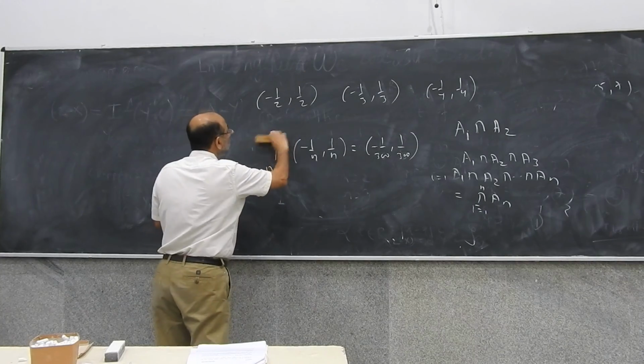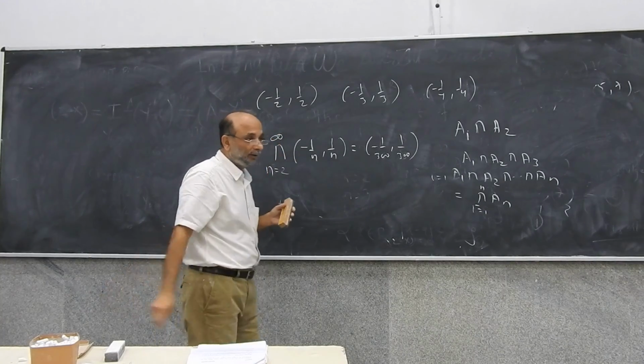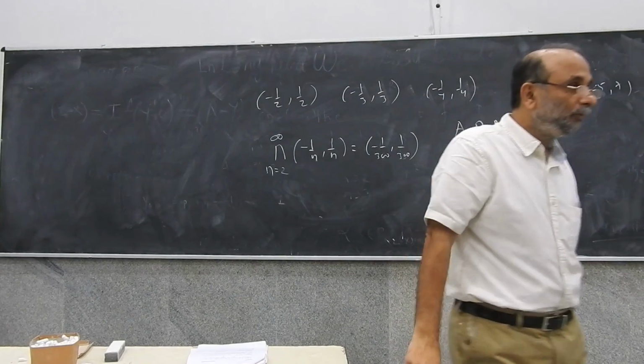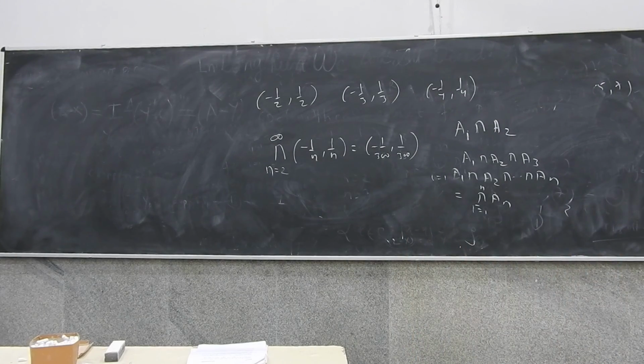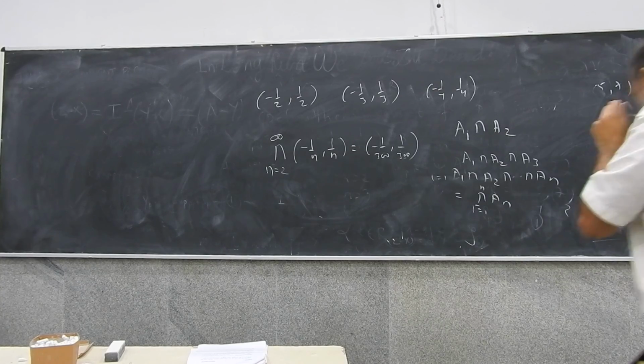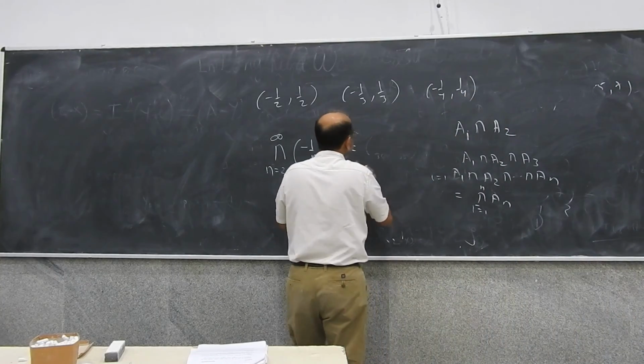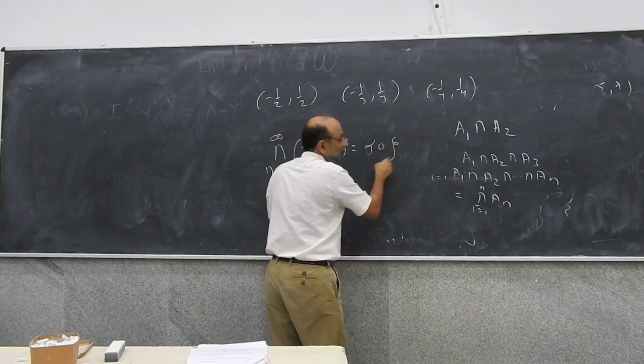But now suppose I change this to infinity. What would such a set be? It would be 0. Only 0 will be contained, because 0 is contained in each of these sets. As n becomes infinity, the intervals become so small that no point except 0 is contained in this set. So this will simply be a single set containing 0.